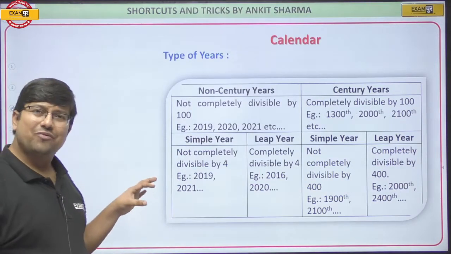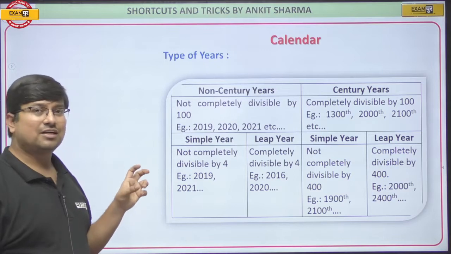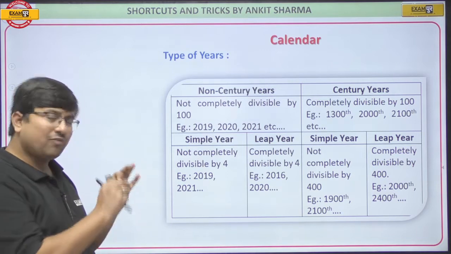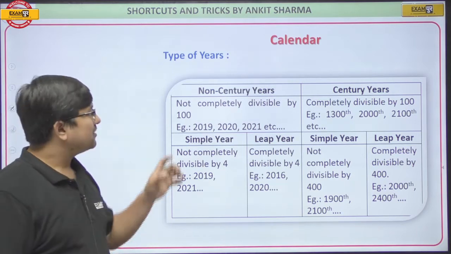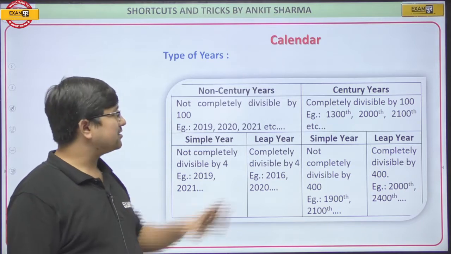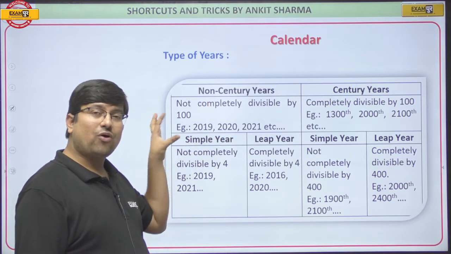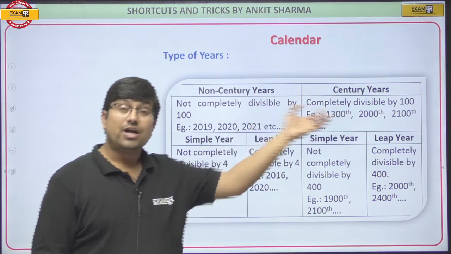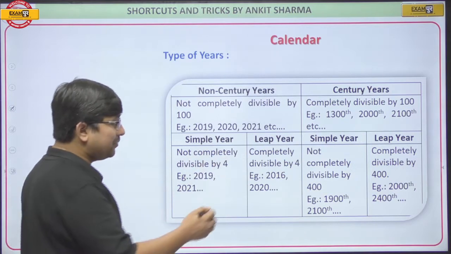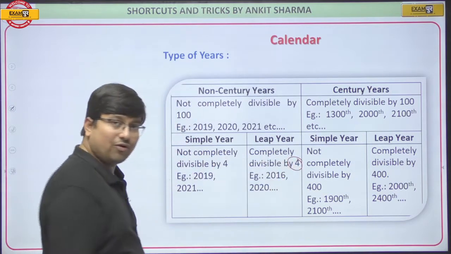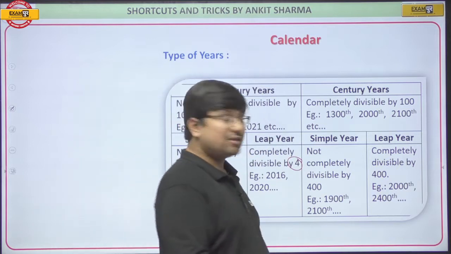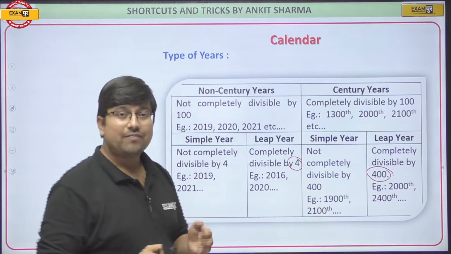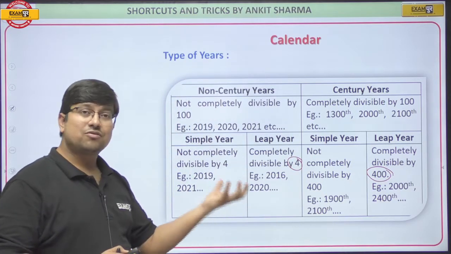My dear students, we have already discussed this in the previous conceptual trick. Here I am just revising it for you: there are two types of years in calendars. The non-century years are not completely divisible by 100, and the century years are completely divisible by 100. Within the non-century years, the leap years are the ones which are divisible by 4. And within the century years, the leap years are the ones which are divisible by 400.